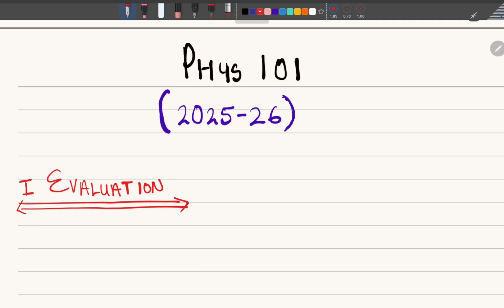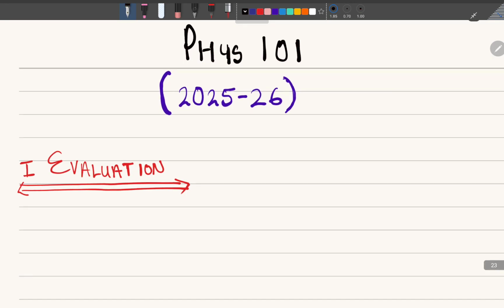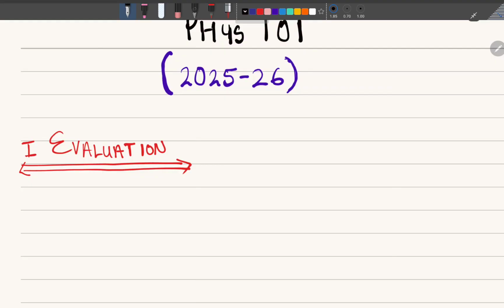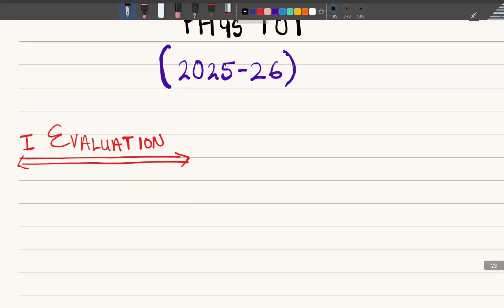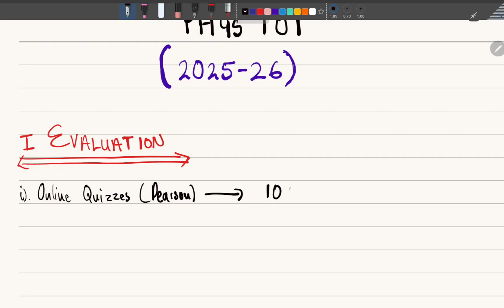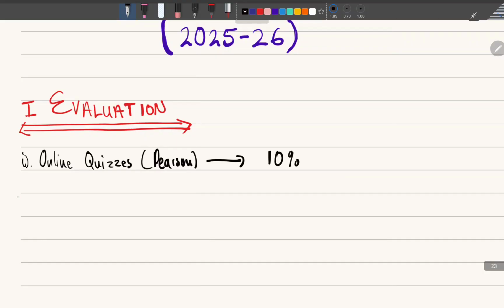So now, how am I going to have a great physics CA? That's the question. And we'll be looking at your module guide to see, okay, so there are three things that will contribute to our CA. Number one is going to be the online quizzes. These are from PHYS, and these are going to be 10% of the final mark, which is 10% of the CA, which is going to be 10% of the final mark.